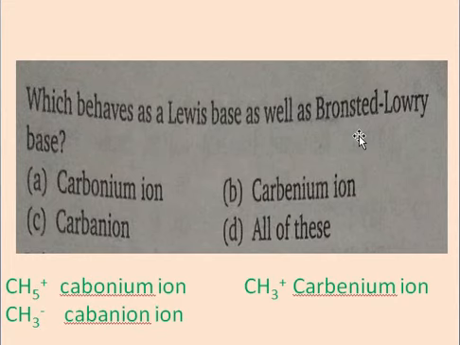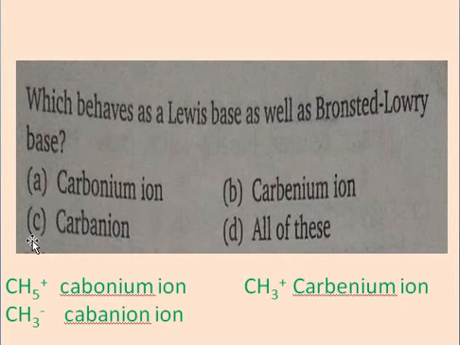And according to the Bronsted-Lowry base, the substances which attract a proton are called Bronsted-Lowry bases. These two definitions are satisfied by the carbanion, because it is a negative species and it attracts the proton, while the two other compounds, carbonium ion and carbanium ion, are positively charged ions. They cannot satisfy this condition. Therefore, the answer for this question is carbanion.